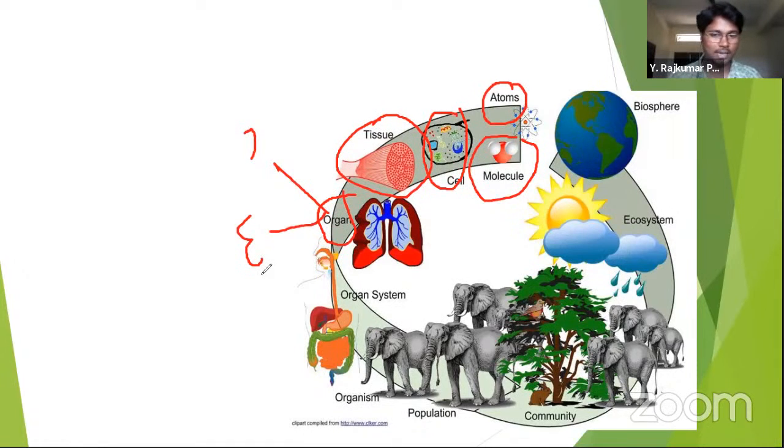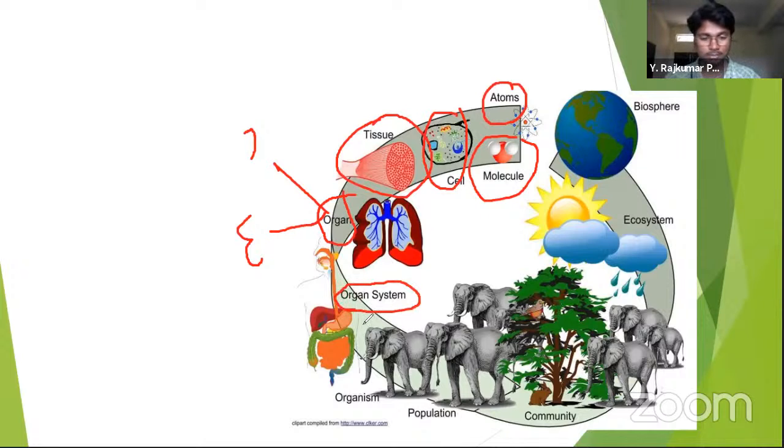Examples of internal organs are bones, lungs, heart, brain, intestine, liver, pancreas. These are all internal organs present inside. And these organs are basically made up of tissues. Tissues are made up of cells. And when a group of organs coordinate together and carry out a particular function, they are called an organ system.